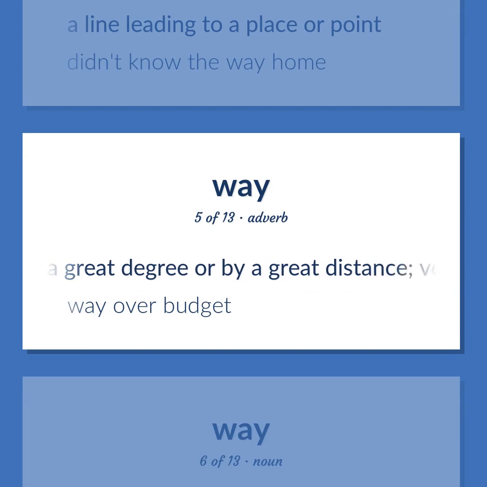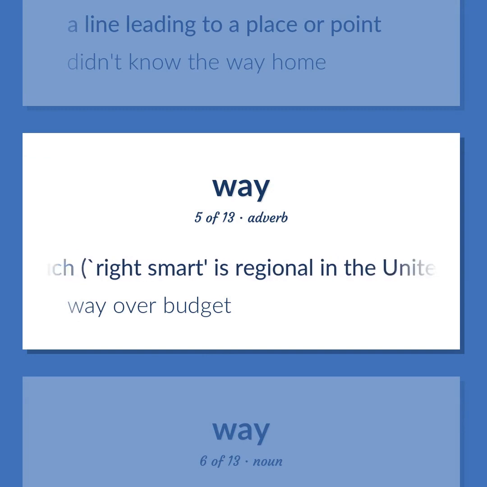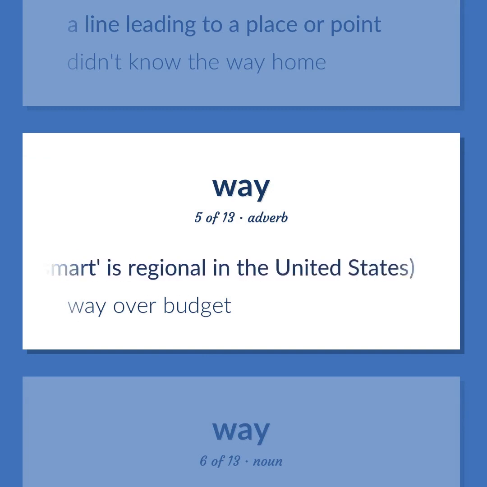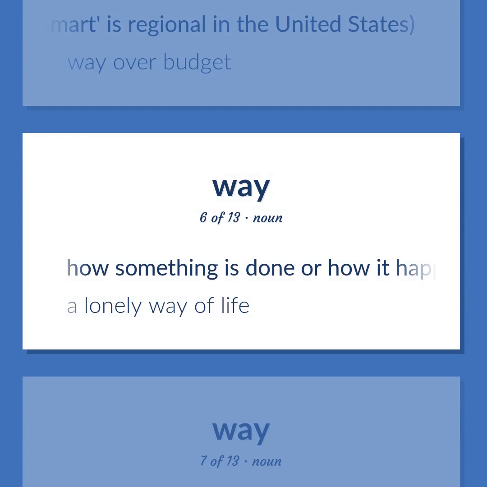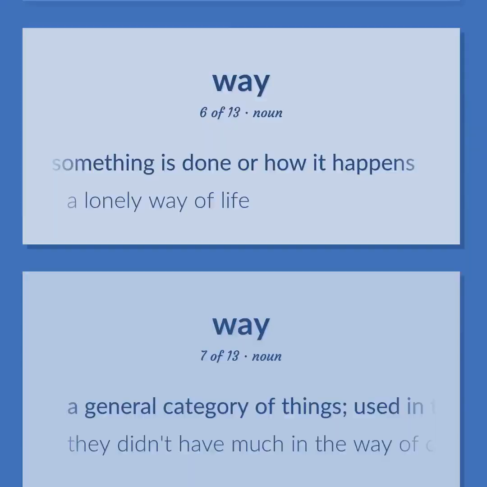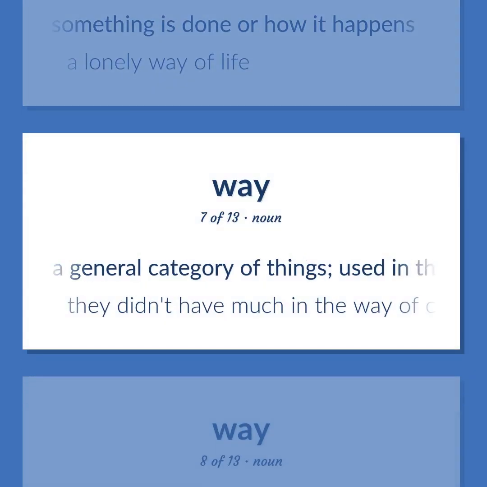To a great degree or by a great distance, very much, right smart, is regional in the United States. Way over budget. How something is done or how it happens. A lonely way of life. A general category of things, used in the expression, in the way of. They didn't have much in the way of clothing.